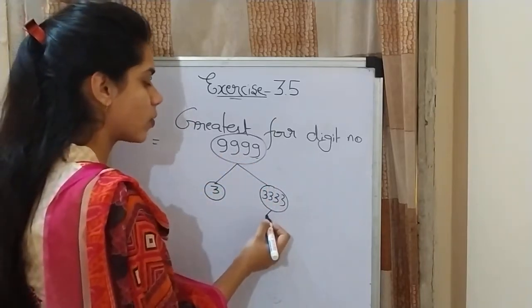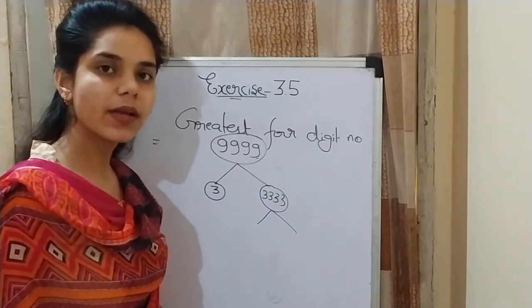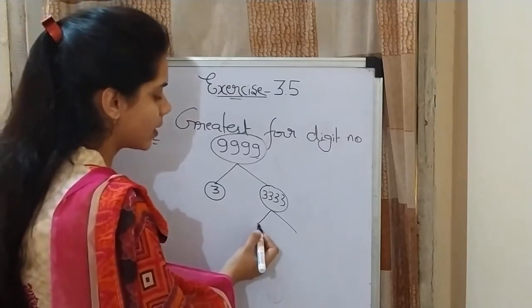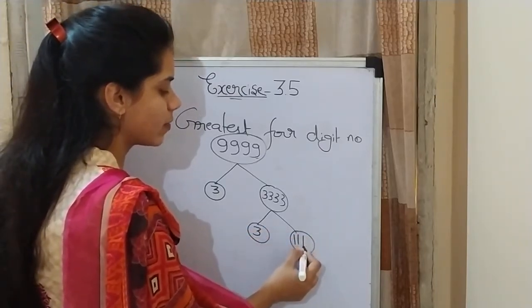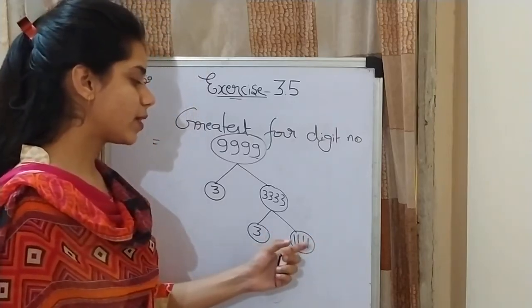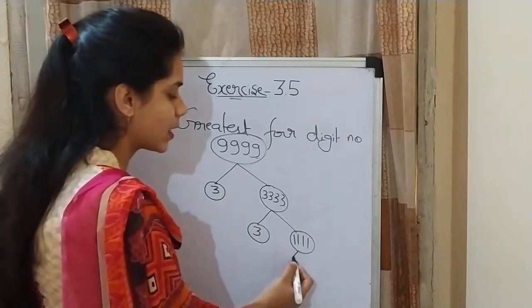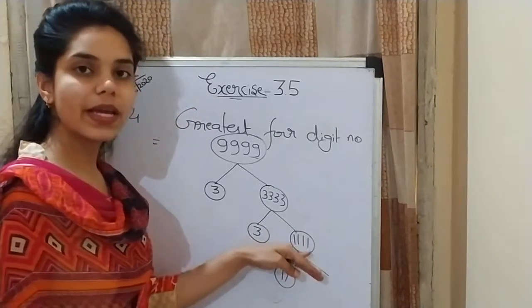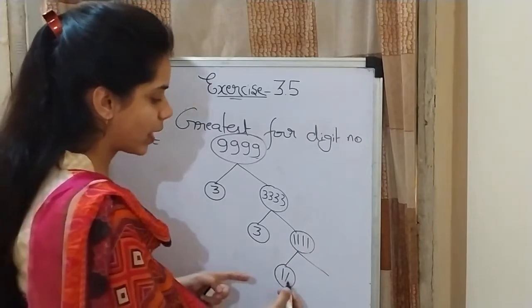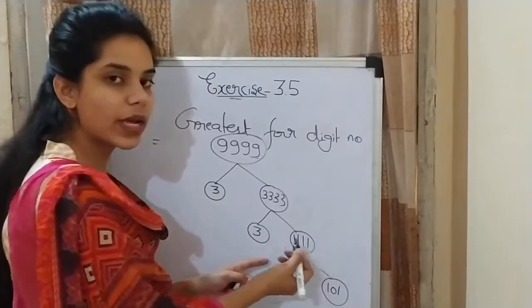Now 3333 will be divisible by which number? Yes, it can be divisible by 3 itself. So 3 times 1111. Now 1111 can be reduced as 11 because this term will be divisible by 11. So 11 times 101 will give us 1111.